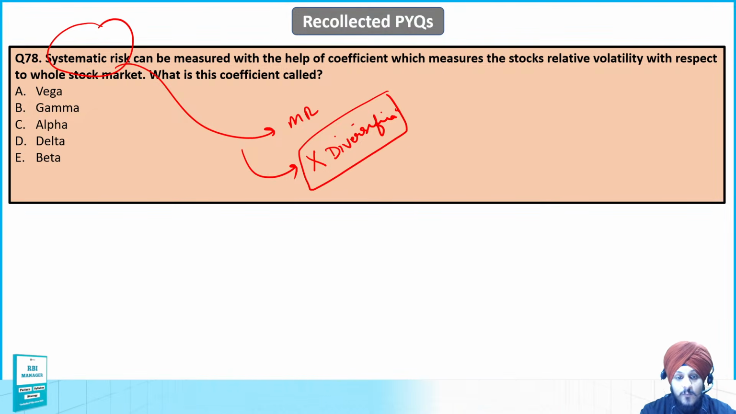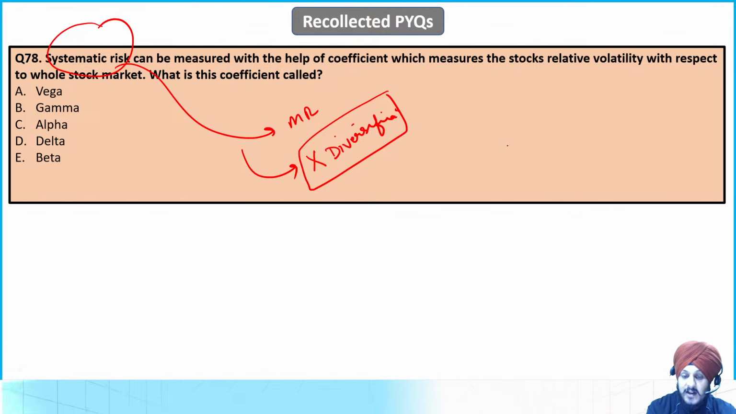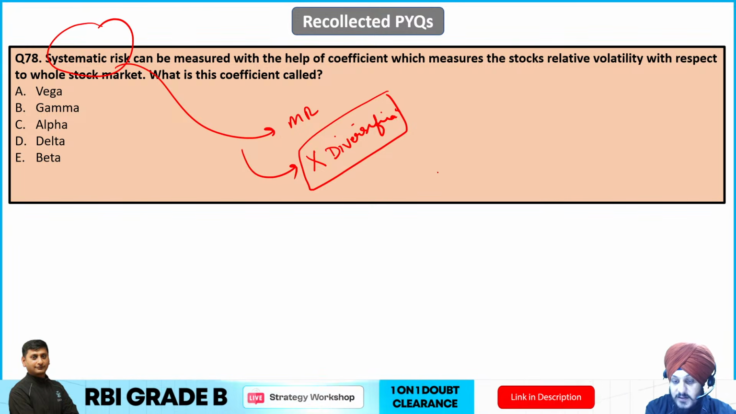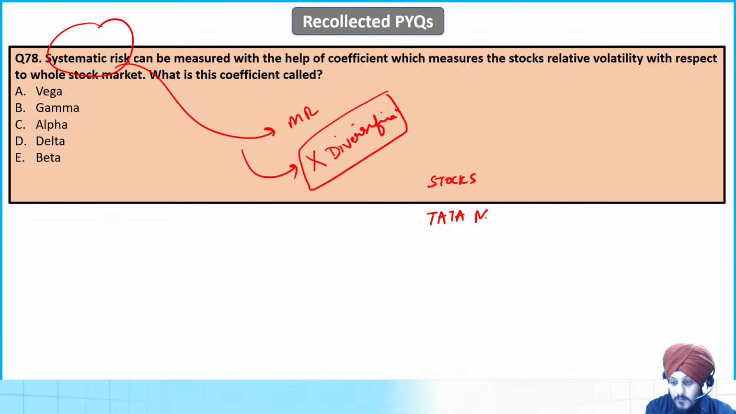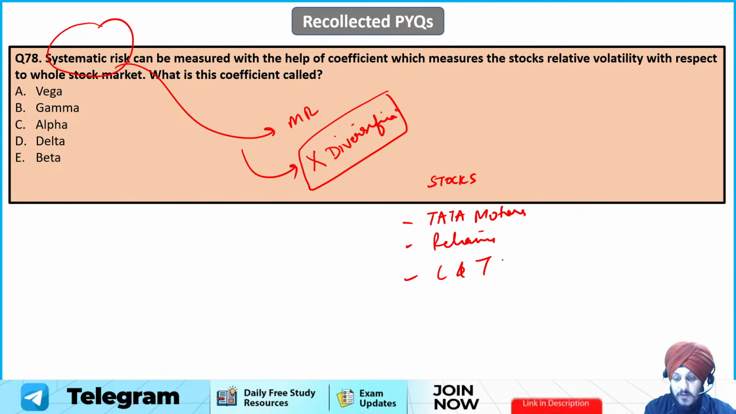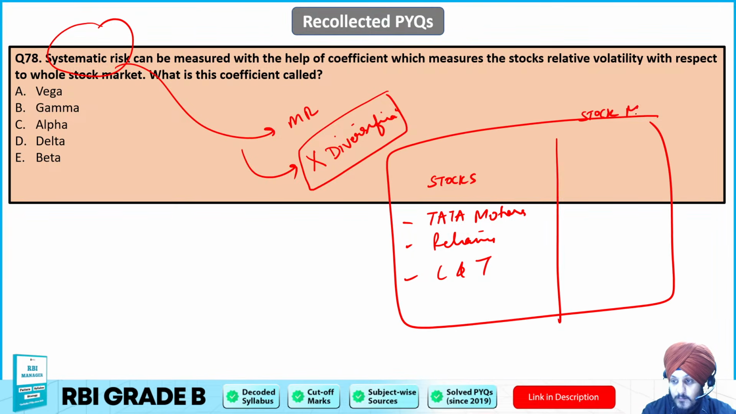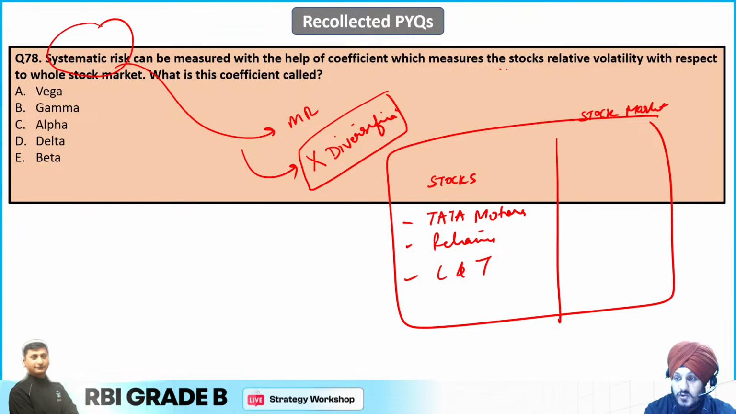Apart from that, what is the coefficient that can be used which measures the stock's relative volatility with respect to the whole market? Which basically means that, for example, if you have invested in a certain type of stock, let us say Tata Motors, or let us say Reliance, or some other stock, L&T, whatever it is. And on the other hand, here we have the entire stock market index.